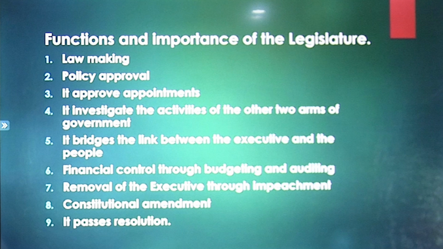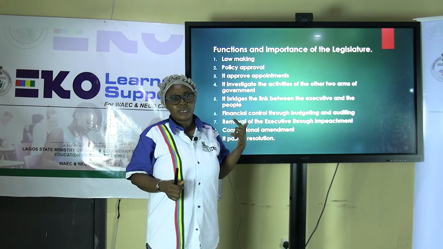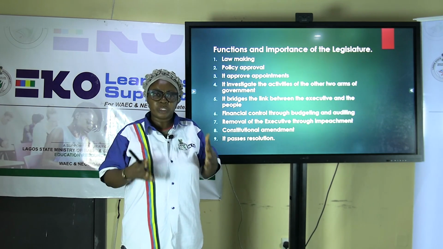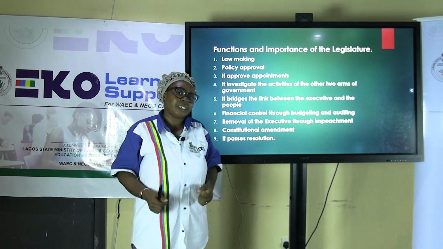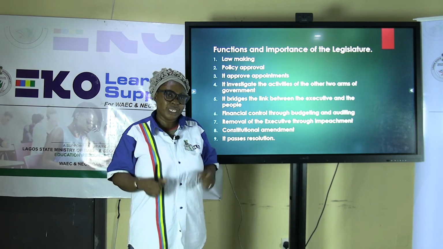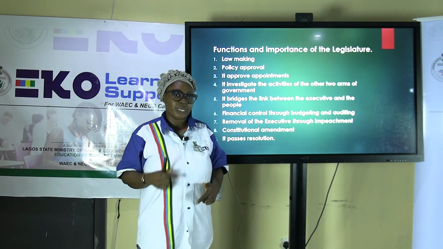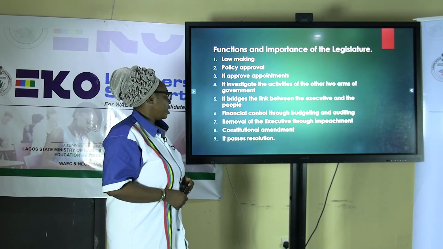When we talk about appointments by the executive, it is not just the executive, for example the president or the governor, who will say, these are my cabinet, these are the people that will work for me. The legislature has to approve those appointees before they are there.